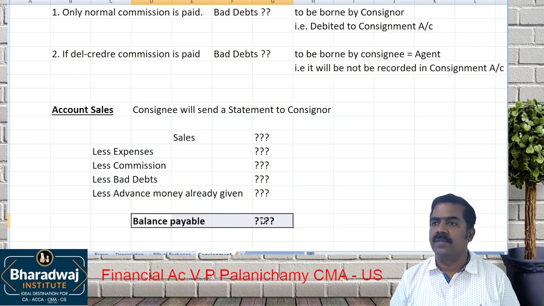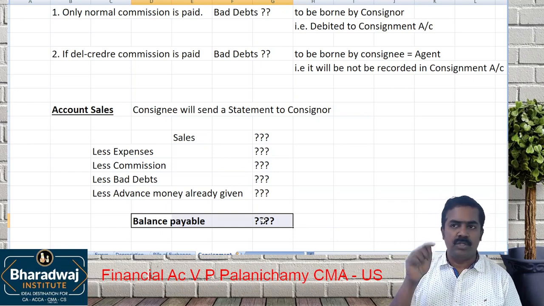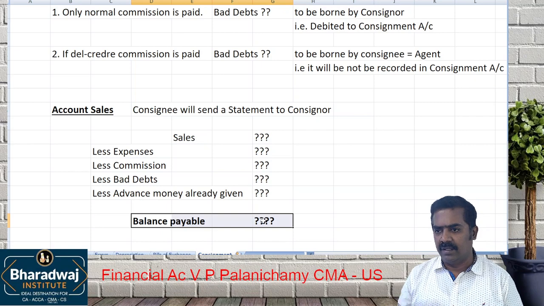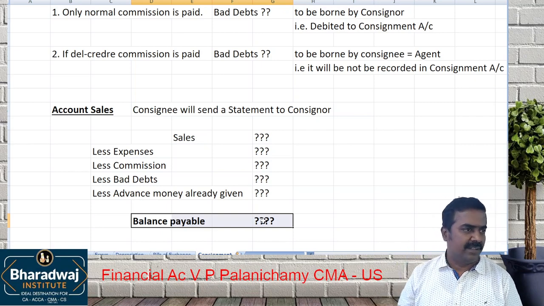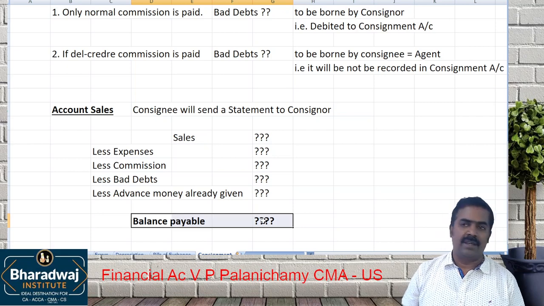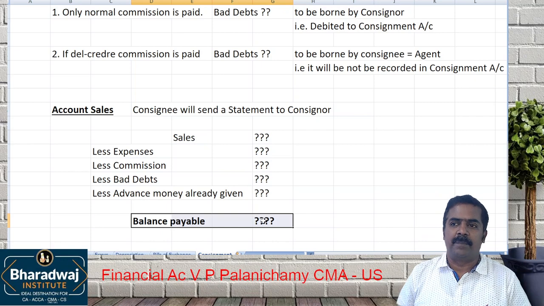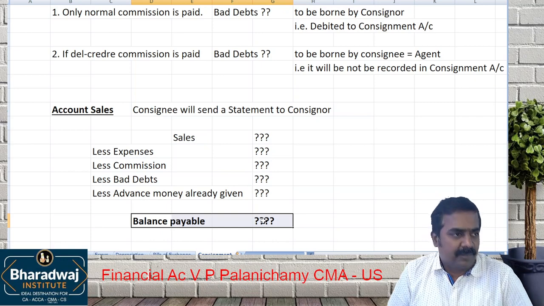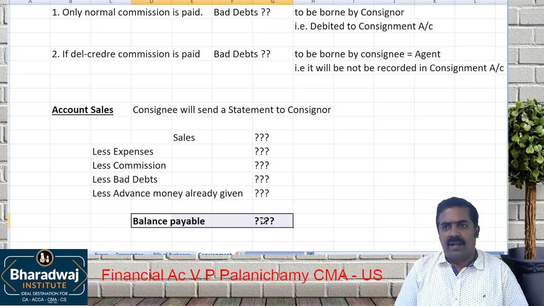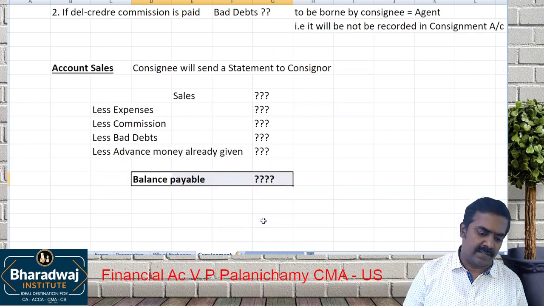Okay, this is called which sales? Account sales. Who will send this? Agent will send it to me. From Bangalore, you will send it to me. Okay, this is called which one? Account sales. They will ask us, it's a very important question. Periodical statement prepared by consignee to the consignor. Account sales. Account sales will contain all these details.